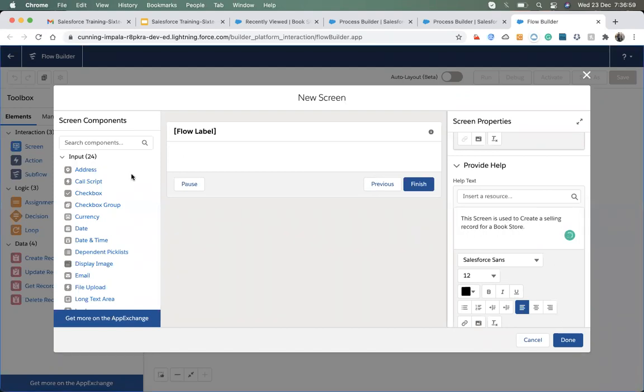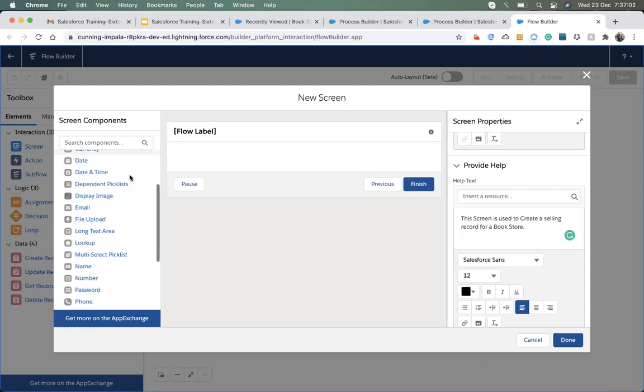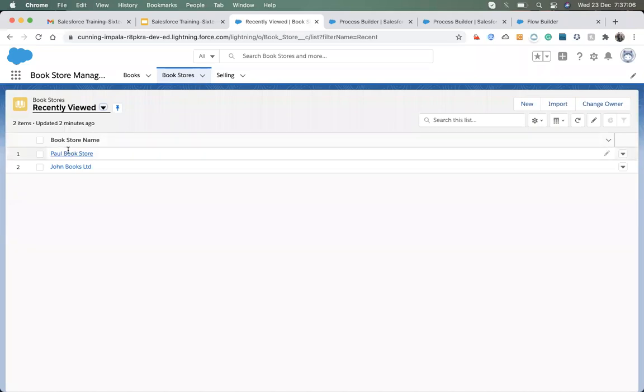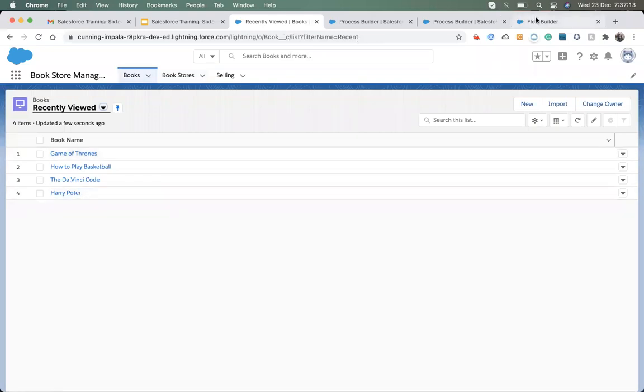Since I need to take input from a user, the first input will be a bookstore and the second input will be books. So I'm going to do that.